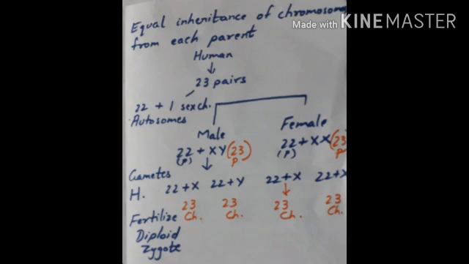Then during sexual reproduction, there is fusion of these two types of gametes. The male and the female gamete fuse with one another and a zygote is formed. The male gamete brings one set of chromosomes from the male parent, and the female gamete brings one set of chromosomes from the female parent.